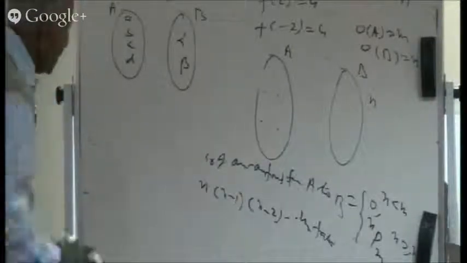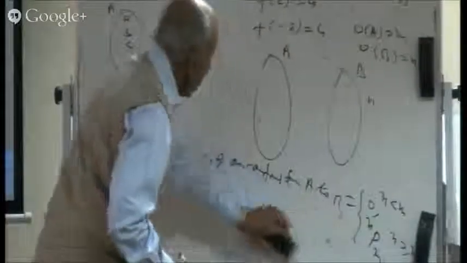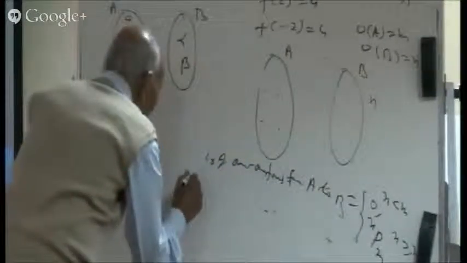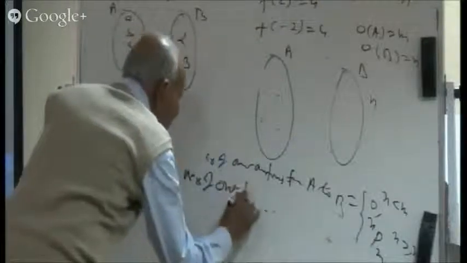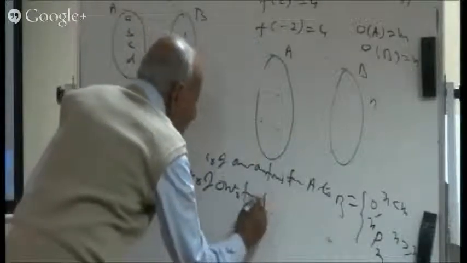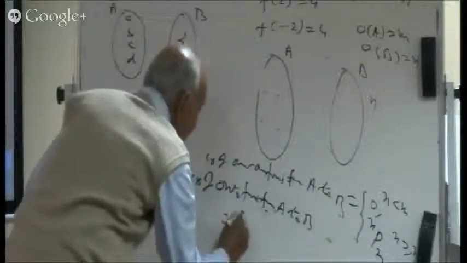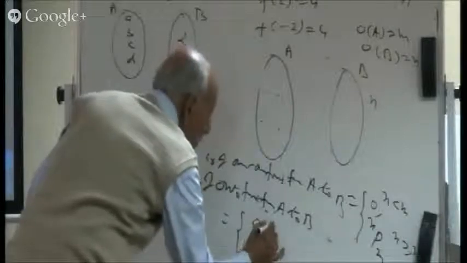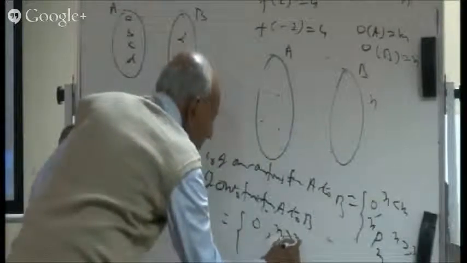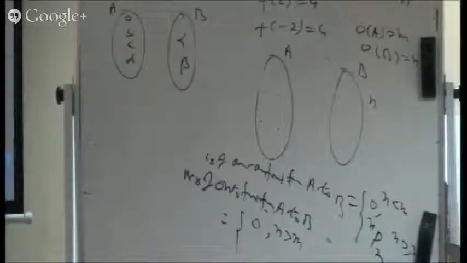So in general, now we can say, what about the number of onto functions? So here is the number of onto functions from A to B. Well, this will be equal to 0 if n is greater than m. Is it all right?